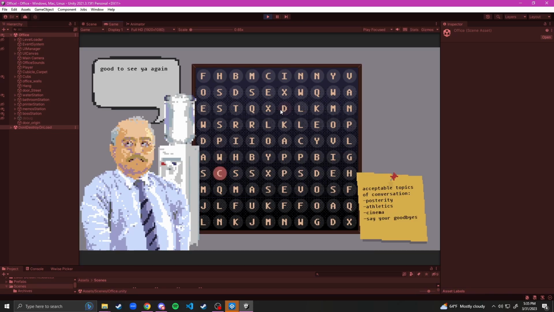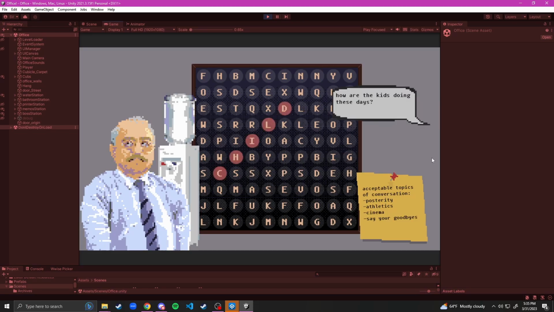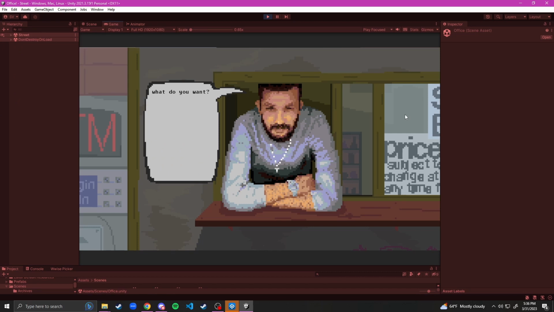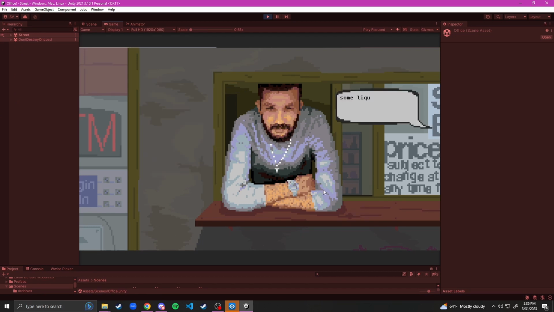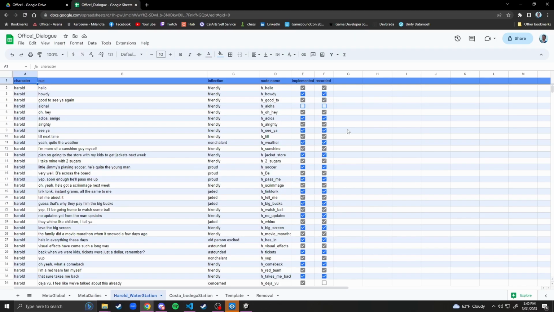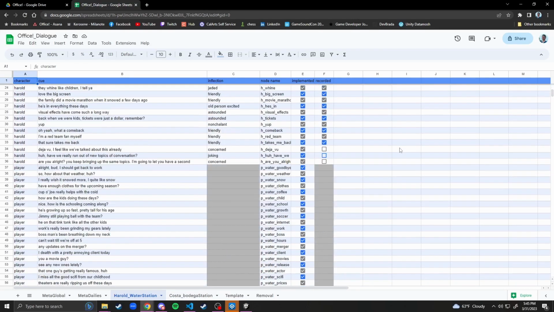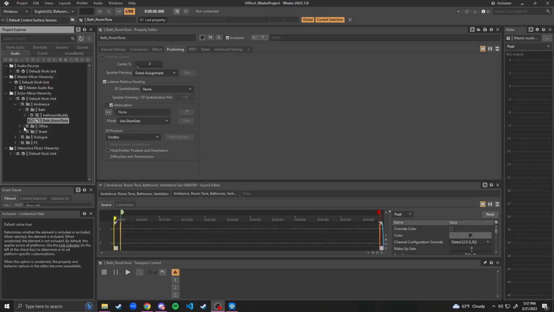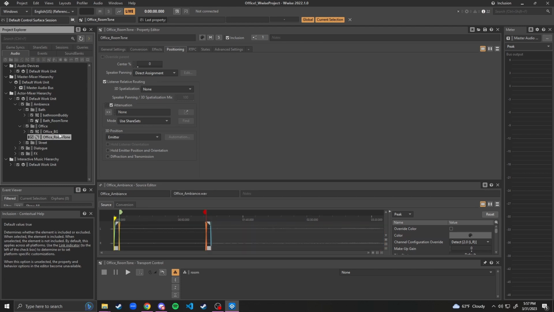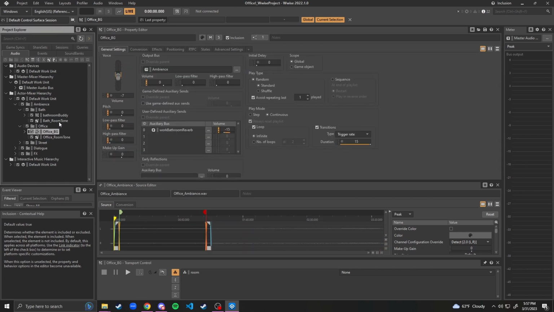The tool is still evolving since I'm building it around the indie game I'm developing called Office. SpeakEasy's made it simple to manage dialogue implementation in the game. It only requires that I keep track of all the unique asset names, which I do in Google Sheets. But I still had ideas for more complicated uses of sound, which is why I chose to implement using Wwise. Here's a few things I've done in my game using Wwise.